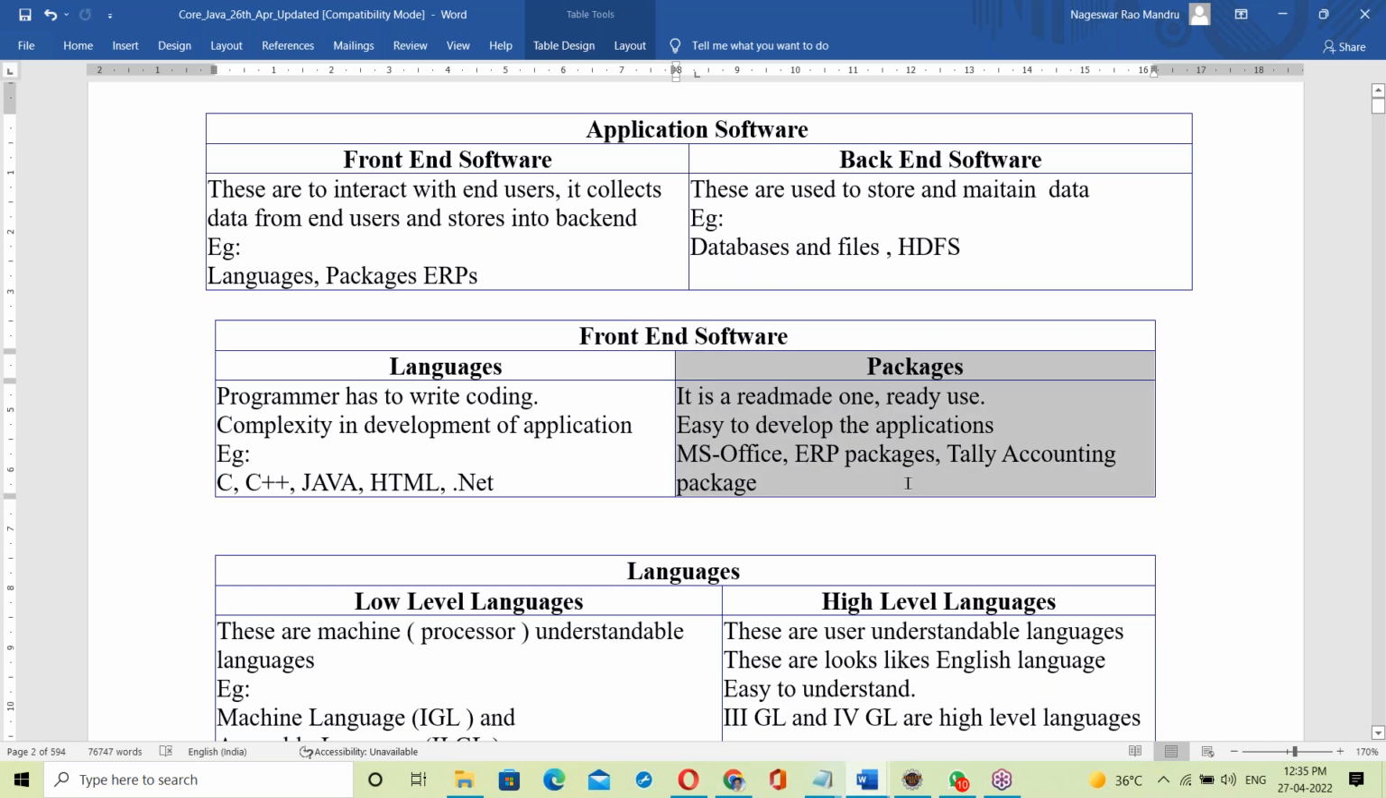Here, coding is not necessary. Without writing code, we can directly use a package. In a language, yes, we should write the code. In a language we should write the code here.